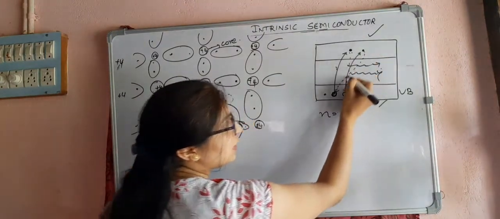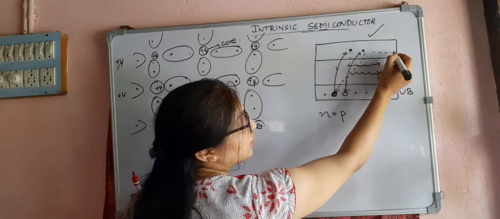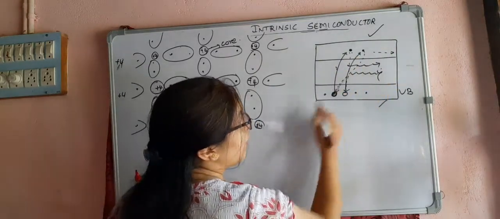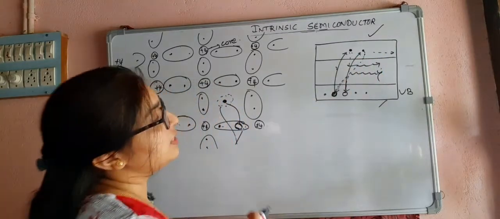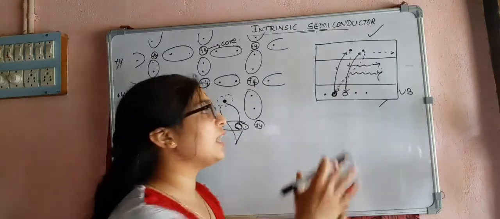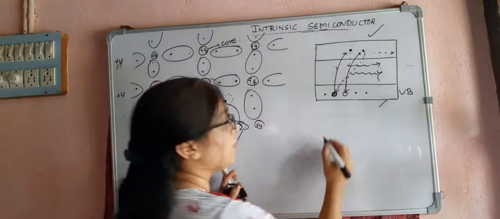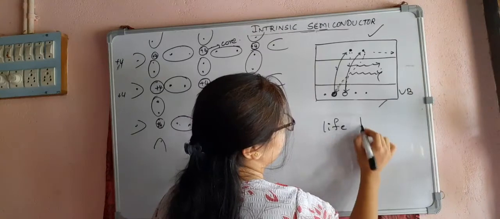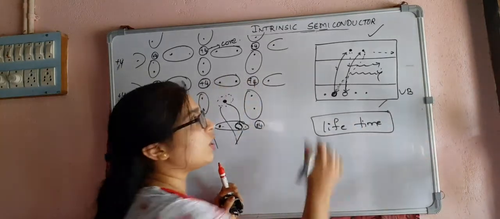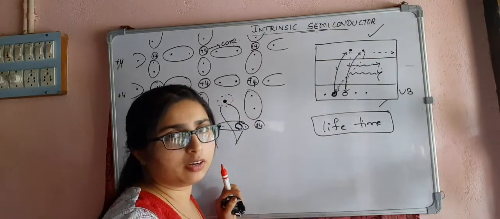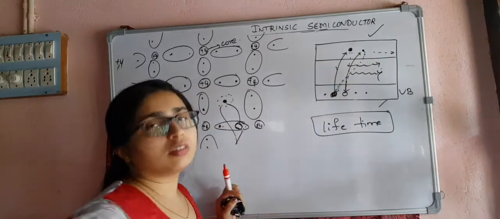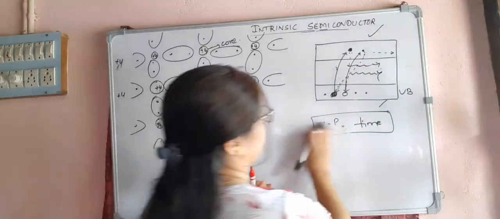What happens is this moves a little distance and then recombines with the holes. The time for which the free electron and the hole are free, meaning the electron is free, is called the lifetime. The time for which the electron is free is called the lifetime of that particular carrier. It applies to both holes and electrons.